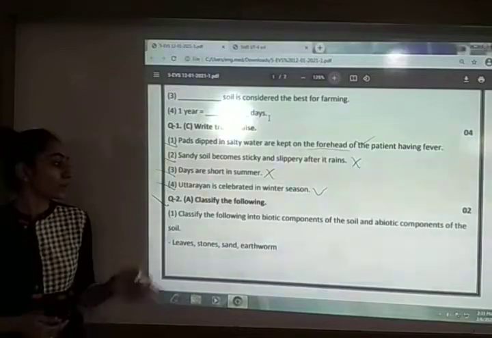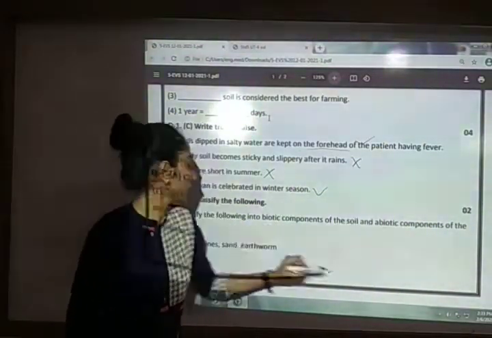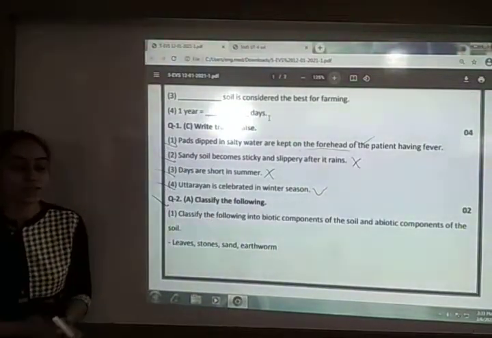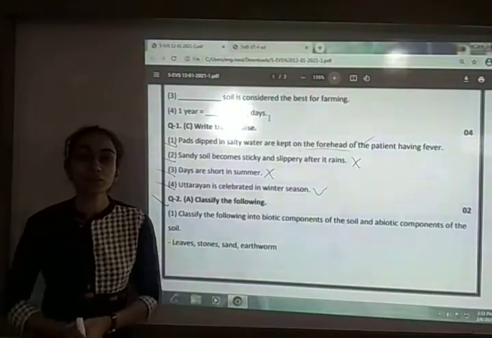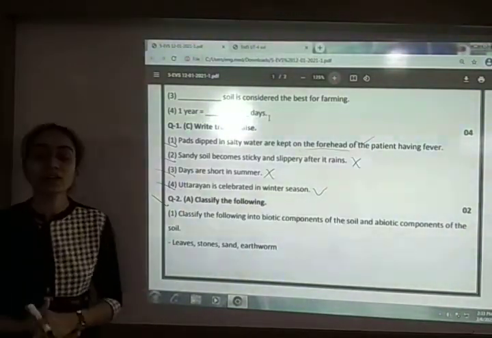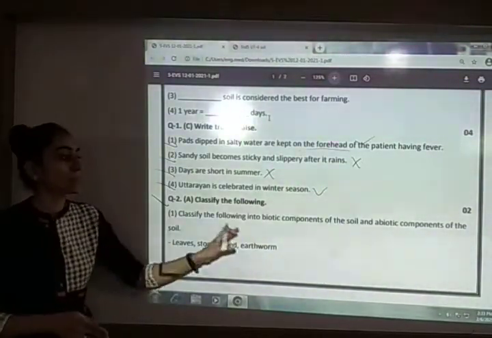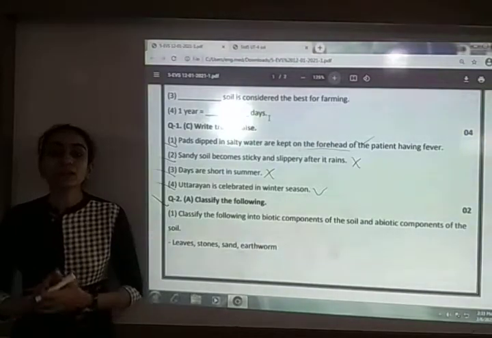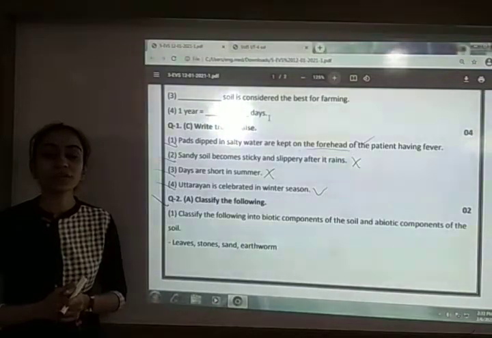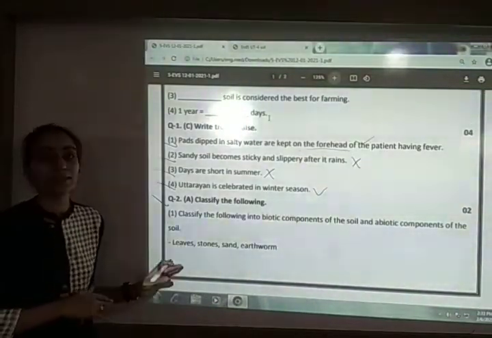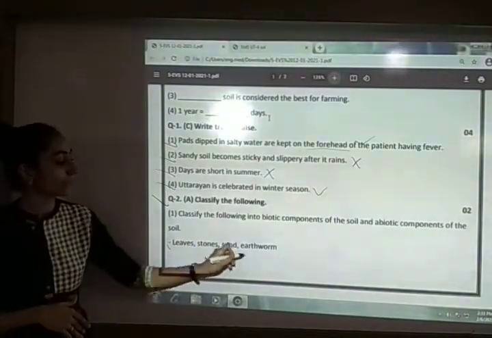Classify the following into biotic components of the soil and abiotic components of the soil. We had seen that the components which are living or the parts of living objects are known as the biotic components of the soil, and the components which are non-living are known as the abiotic components of the soil. So we have to classify according to that. The components are leaves, stones, sand and earthworm.